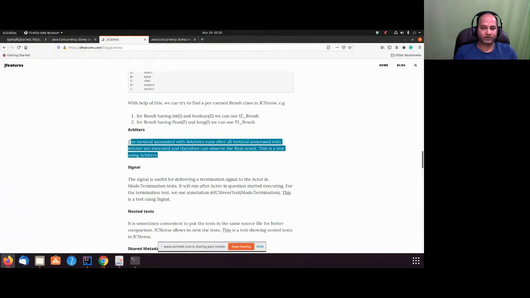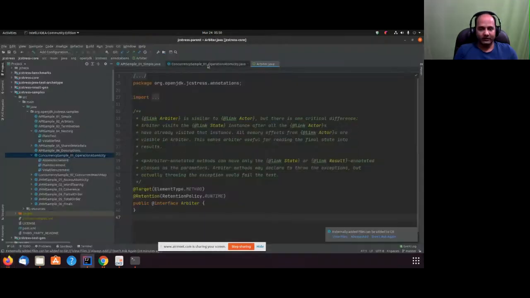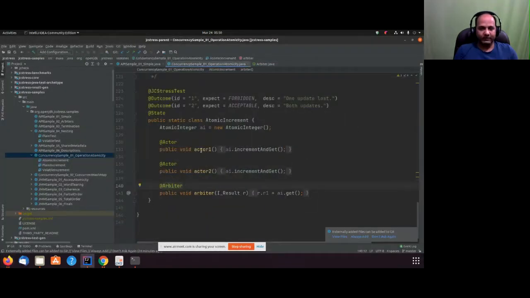This is arbiter. The only special thing about arbiter is it runs when all the other methods annotated with actor have completed, so that it can see the final result. In our case, that is going to be actor 1 and actor 2.